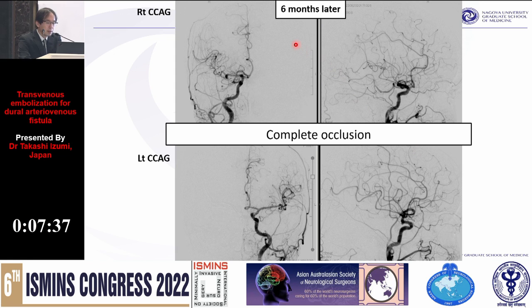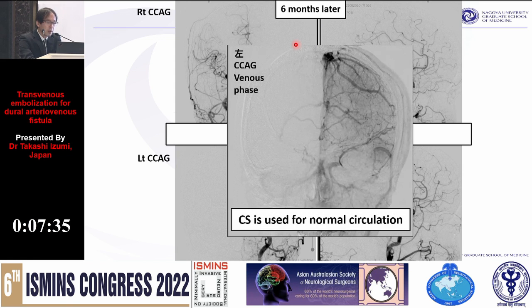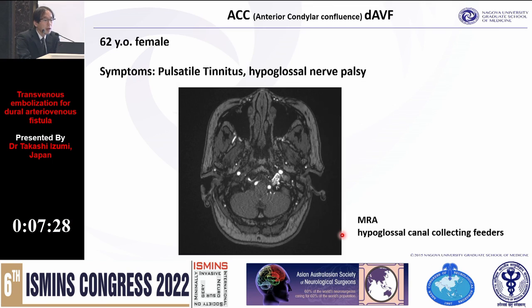DSA 6 months later showed complete occlusion, and the cavernous sinus is used for normal circulation. Here the second case is anterior condylar confluence dural AVF, 62-year-old female. Symptom is pulsatile tinnitus and hypoglossal nerve palsy. MRI showed the hypoglossal canal is high intensity.